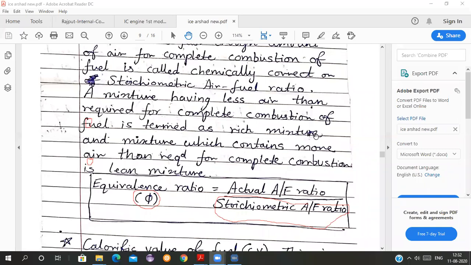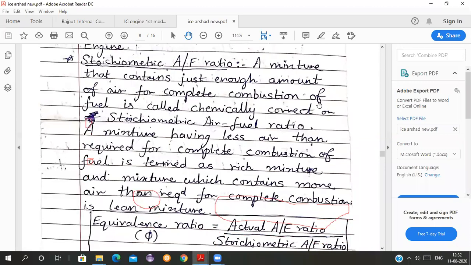A mixture that contains just enough air for complete combustion of fuel is called the chemically correct or stoichiometric air fuel ratio. A mixture having less air than required for complete combustion of fuel is termed a rich mixture. Why rich mixture?